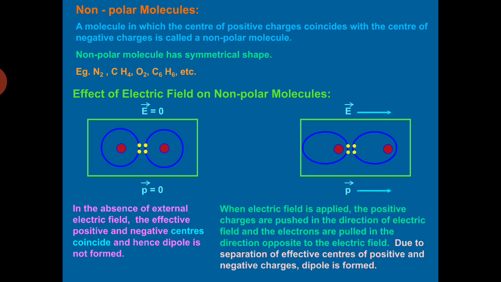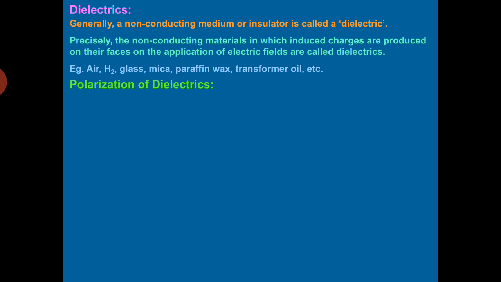I think clear? So now let us discuss polarization of dielectric in detail.